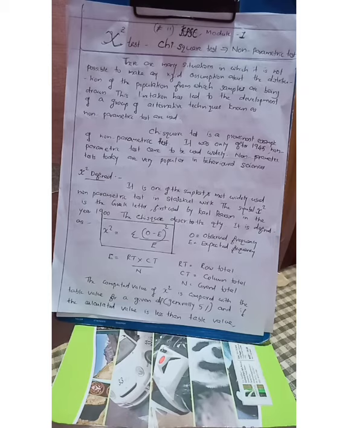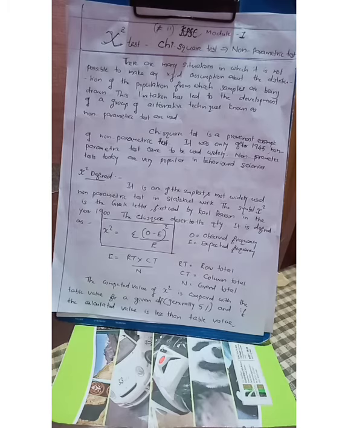It was only after 1945 that non-parametric tests came to be used widely. Today they are very popular, and occupy a prominent role in the behavioral sciences also.